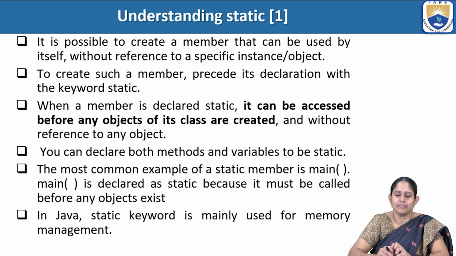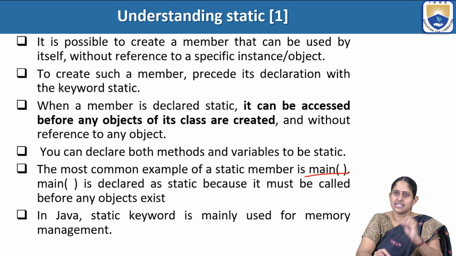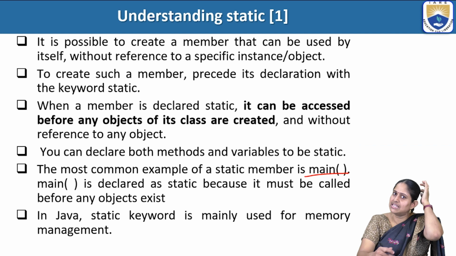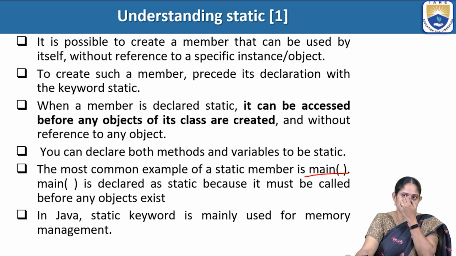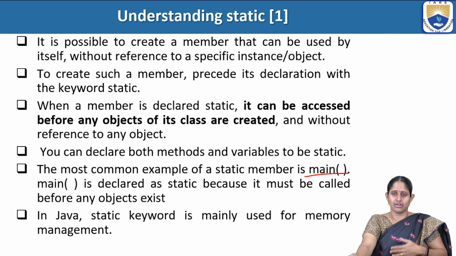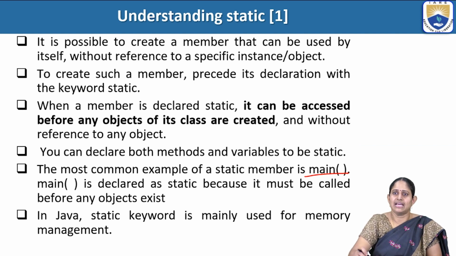One of the important static members is the main method, and since it is defined as static, it is invoked without creating an object of the class which contains main. That is the main reason for defining main as static, so that without creating an object of that class, it can invoke the main method.